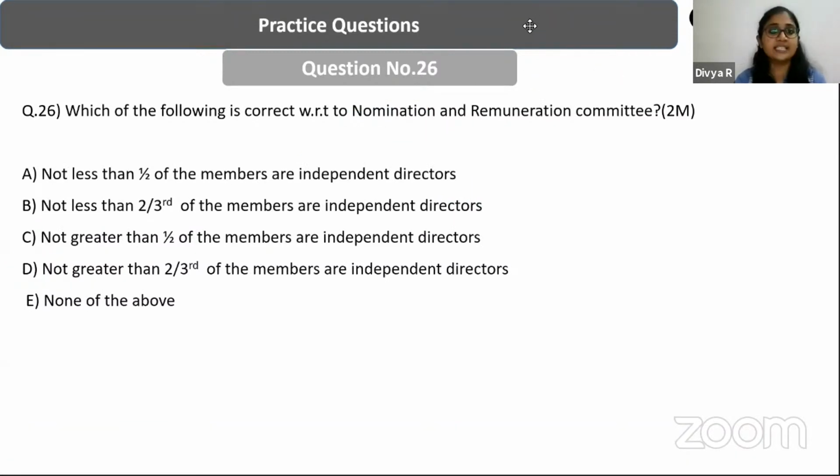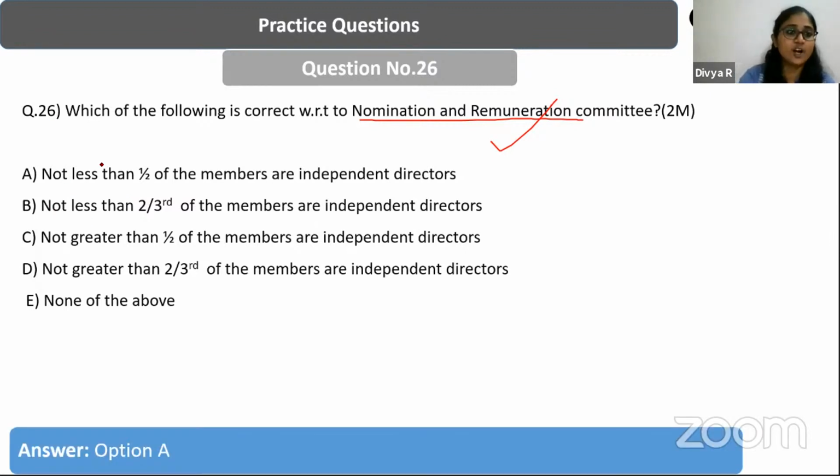Next question, which of the following is correct with respect to the nomination and remuneration committee? A, not less than half the members are independent directors. B, not less than 2/3 of the members are independent directors. C, not greater than half of the members are independent directors. Take option C as not less than half, right? Not greater than, yes, it is fine. So what is the answer for this question, guys?